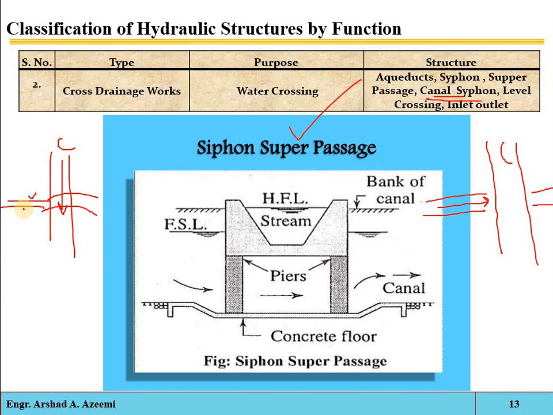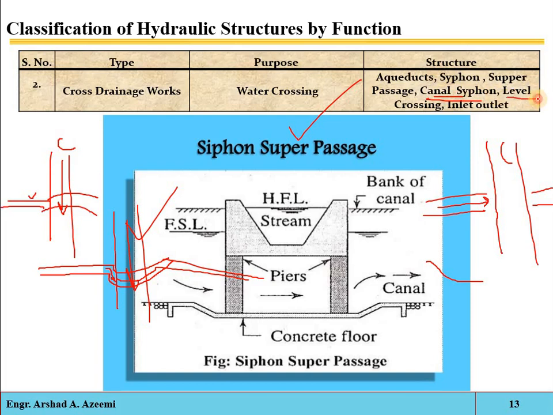And for example, if there is no clear difference between the full supply level of the canal or drain and the bed level of the canal or drain, then one of them will be siphoned. For example, if that is the canal and here suppose you have the natural stream or natural drain, then it will be siphoned. Siphon means that first you will have to provide a drop and then you will have to provide a rise below this structure. So the water will first be dropped down and then raised into its original structure. That is called the canal siphon.